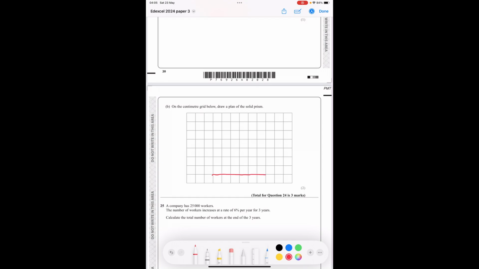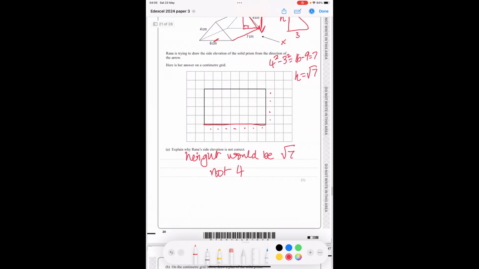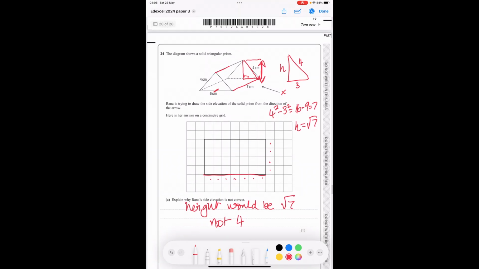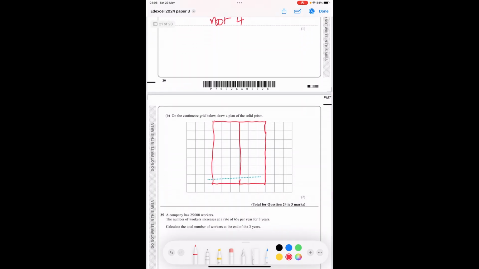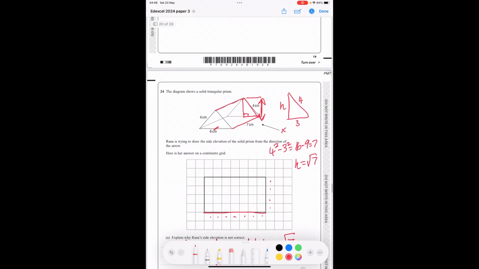1, 2, 3, 4, 5, 6. And it's going to go up 7. 1, 2, 3, 4, 5, 6, 7. To there. Now there is a line. So we go back to this. There is this line in the middle here. So I'm going to pop that in and that's going to go across there. So that's the plan. The picture of it from above is the plan.